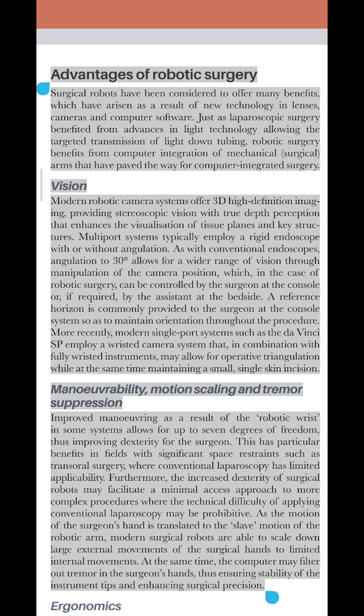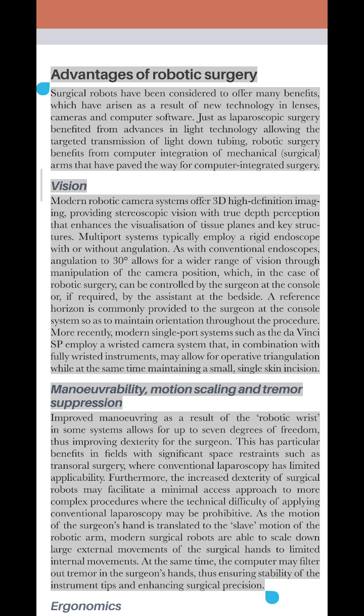A reference horizon is commonly provided to the surgeon at the console system so as to maintain orientation throughout the procedure. More recently, modern single-port systems such as the Da Vinci SP employ a wrist camera system that, in combination with fully wristed instruments, may allow for operative triangulation while at the same time maintaining a small, single-skin incision.